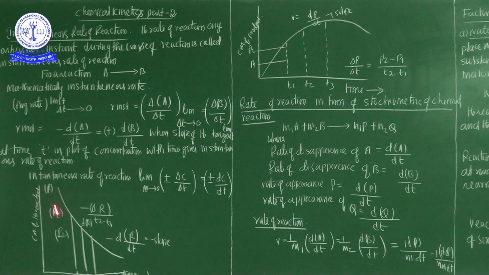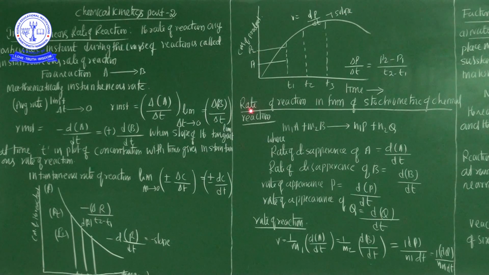So this graph represents the concentration of the reactant decreasing from top to bottom. This graph represents the reactants. The downward slope is nothing but the increase in the concentration of the product.